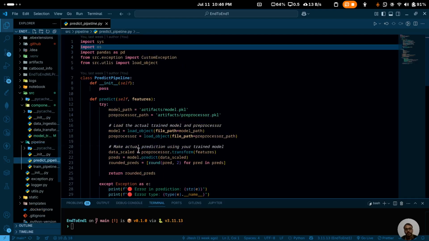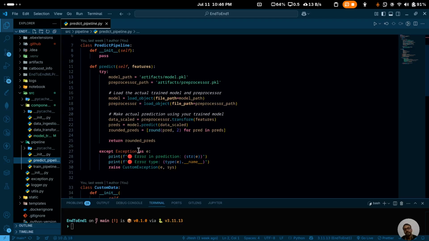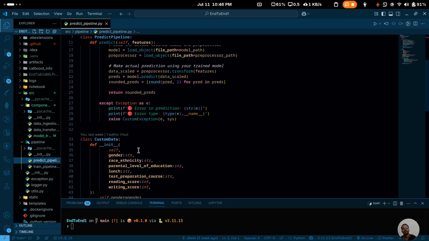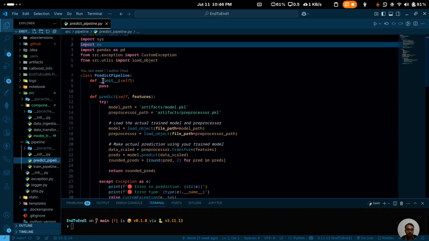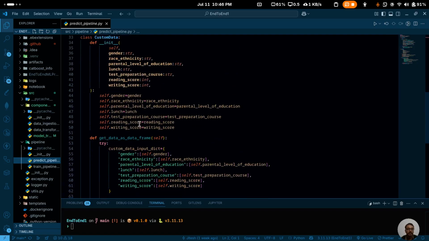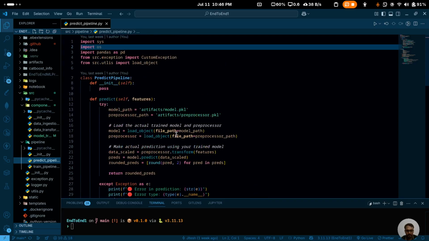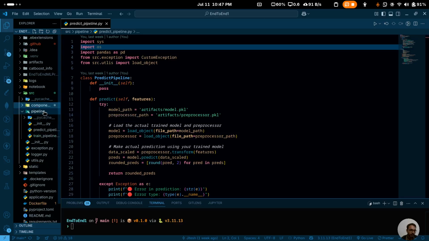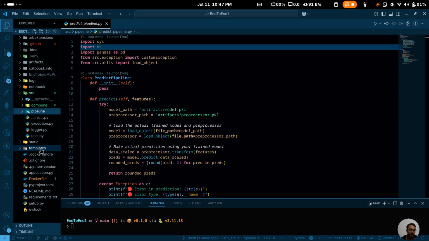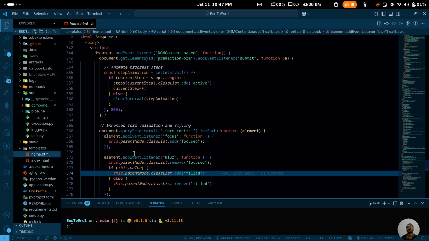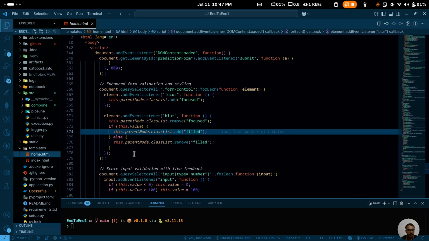Whatever we are doing in the pipeline, we have just created a custom data pipeline. You can see we have the predict pipeline and the custom data class. We have created this pipeline over here, and the rest is an HTML file, like this, so that we can have a good appearance.